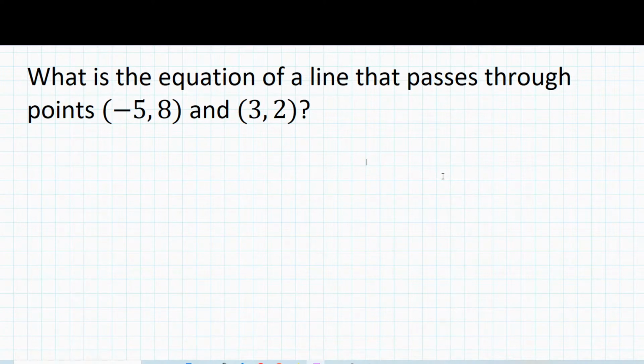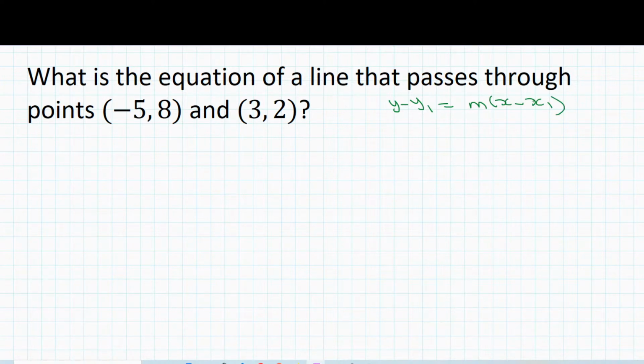So what is the equation of a line that passes through the points (-5, 8) and (3, 2)? I'm going to give you a hint, something that I want you to take note of. This is what you need: y minus y1 equals m times (x minus x1).